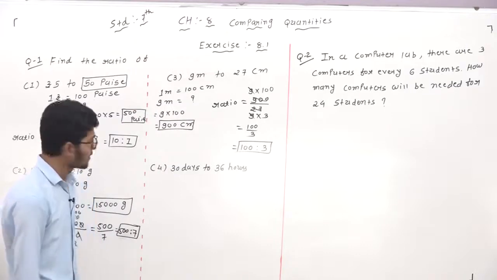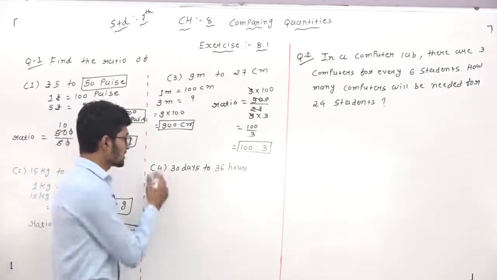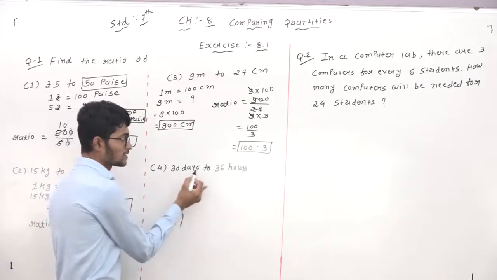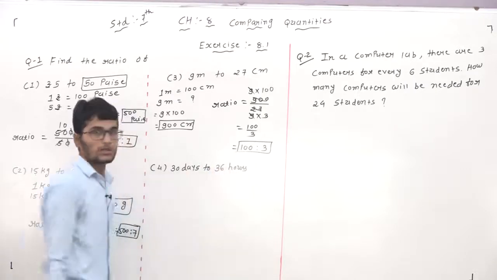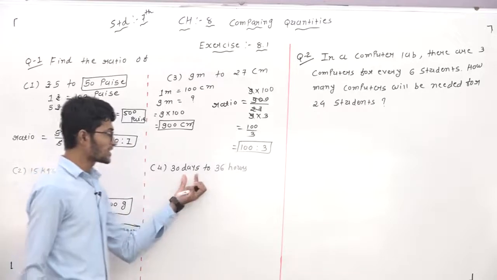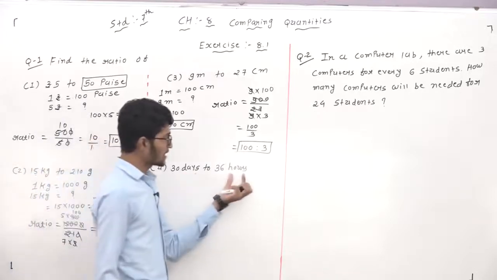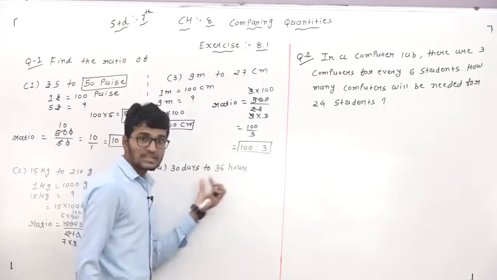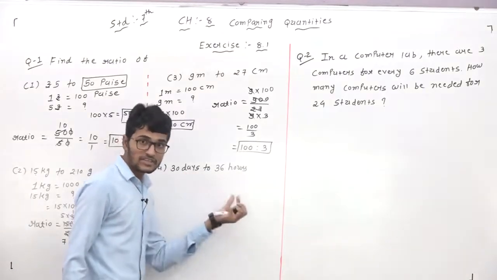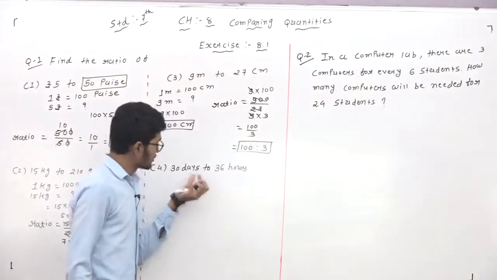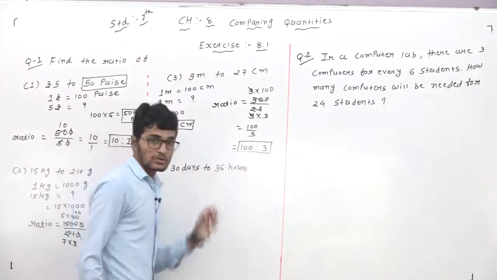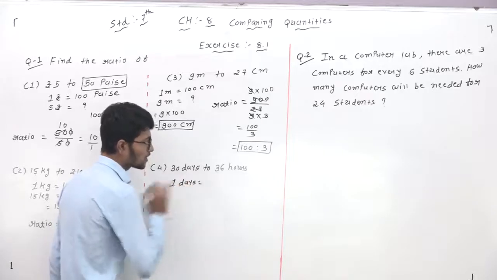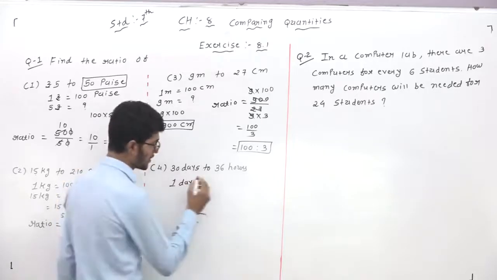So this one is the ratio of the third question. Understood? Clear? Next, question number 4: 30 days to 36 hours. One quantity is given in days, the second in hours. Days and hours are different units, right? So convert days into hours. Total how many hours are there in one day? 24 hours.